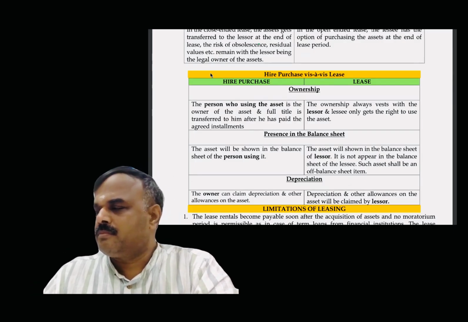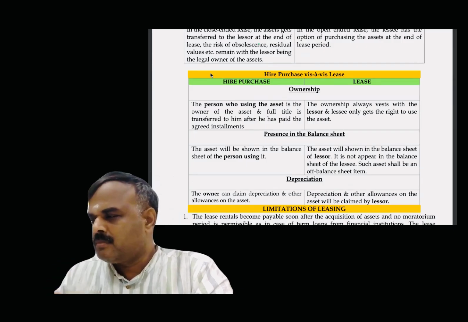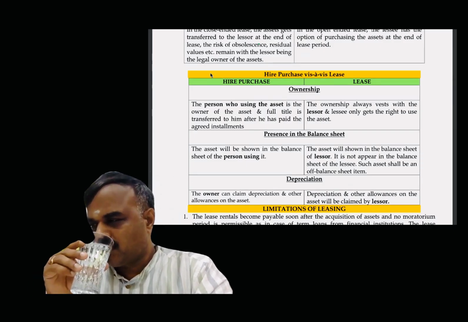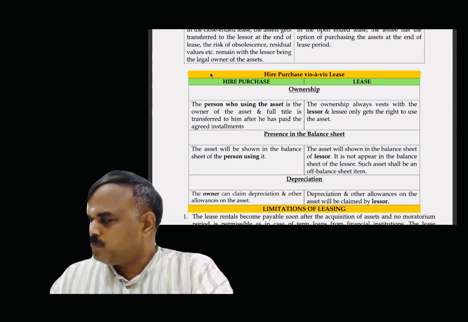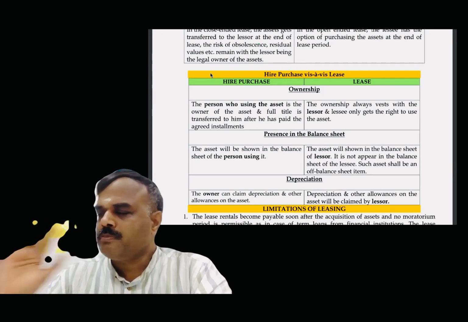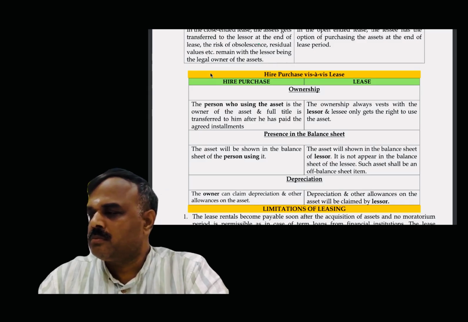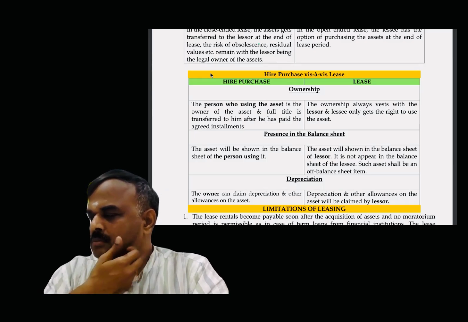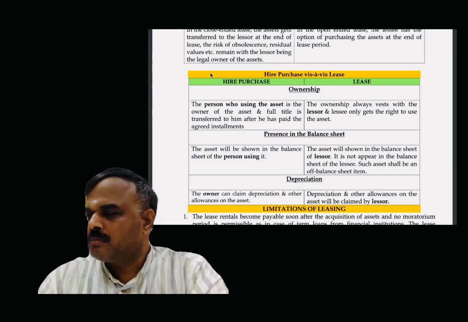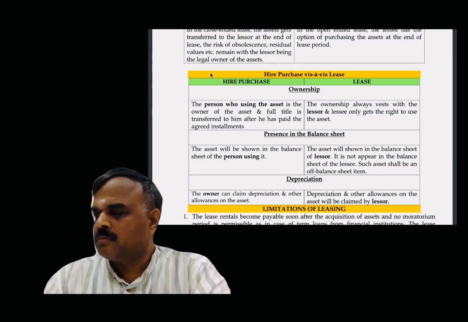Hire purchase, lease, ownership. In hire purchase, the person who is using the asset is the owner of the asset and full title is transferred to him after he has paid the agreed installments. In lease, the ownership always vests with the lessor and the lessee only gets the right to use the asset. Presence in the balance sheet. In hire purchase, the asset will be shown in the balance sheet of the person using it. In lease, the asset will be shown in the balance sheet of the lessor. It does not appear in the balance sheet of the lessee. Such an asset shall be an off-balance sheet item.